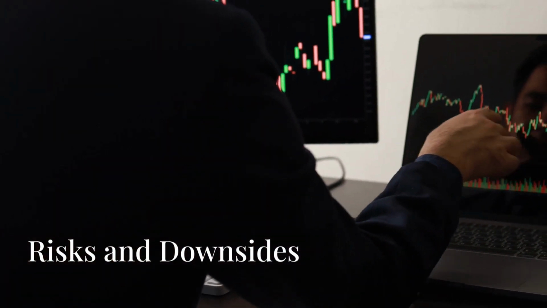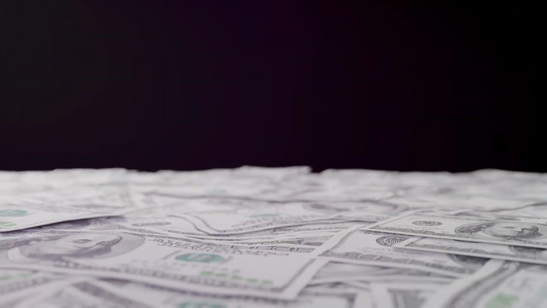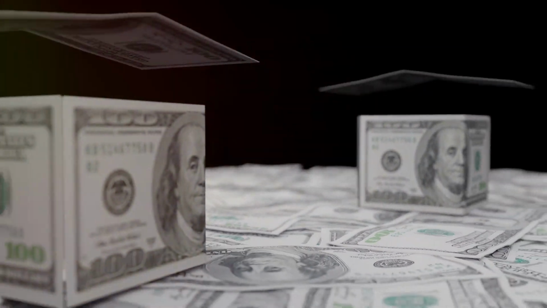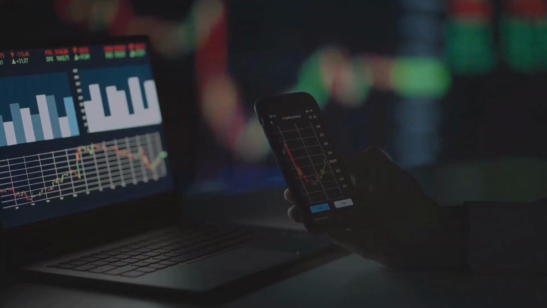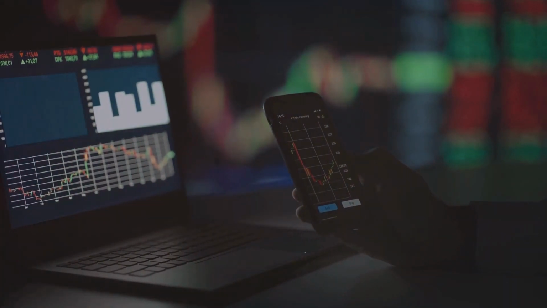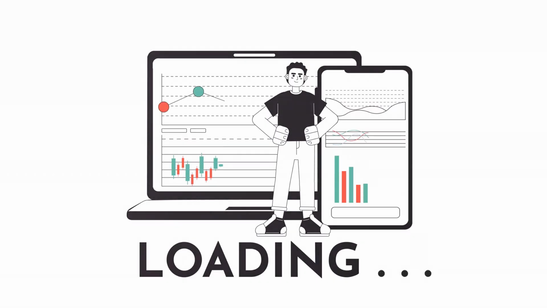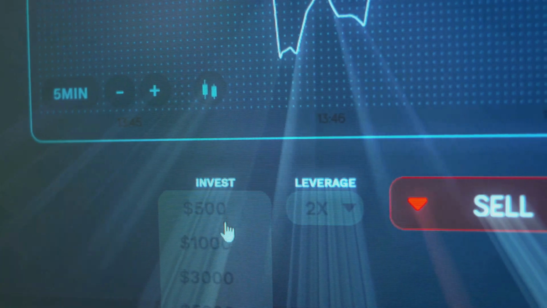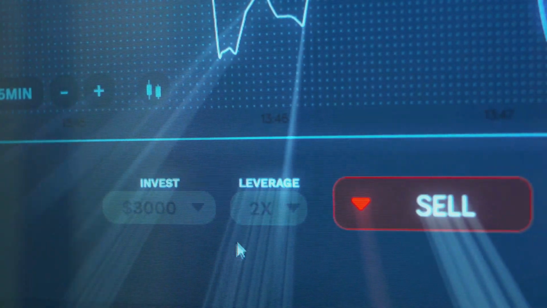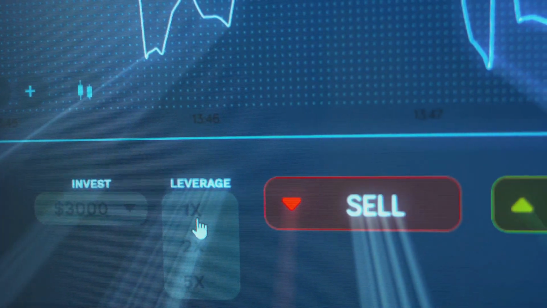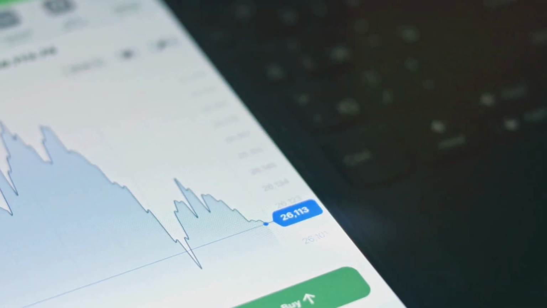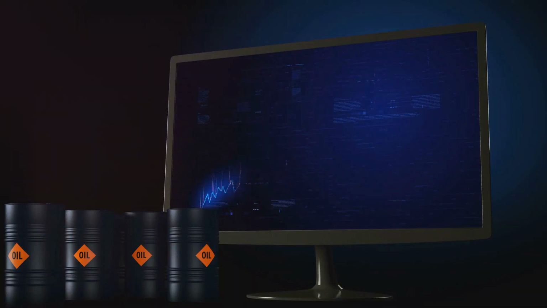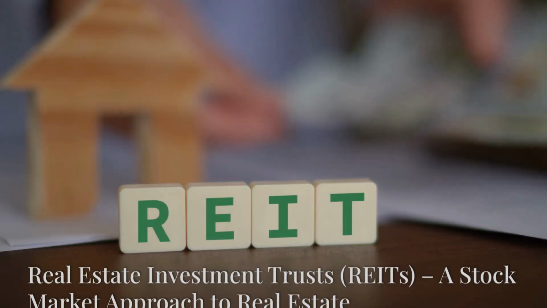Risks and downsides. Liquidity issues. Real estate crowdfunding is typically a long-term investment. Once you invest, your money may be tied up for several years, depending on the project. Platform risk. Be cautious of which platform you choose. If the platform itself runs into financial trouble, it could affect your investment. Market risk. Like any real estate investment, your returns depend on the performance of the real estate market. If property values fall, so do your returns.